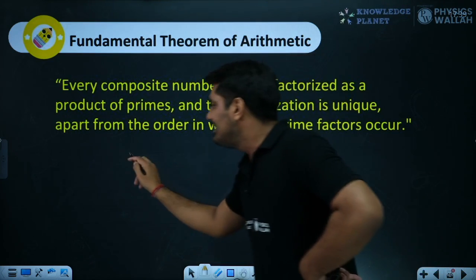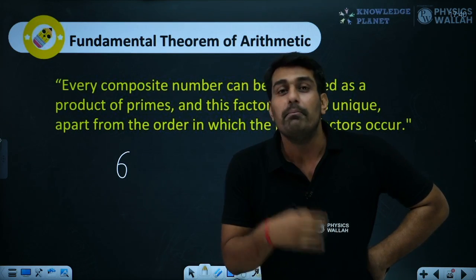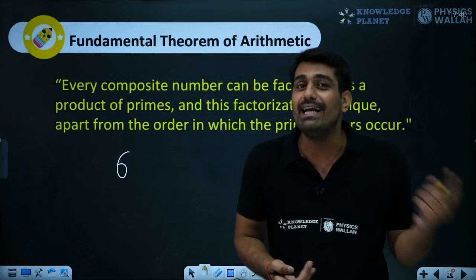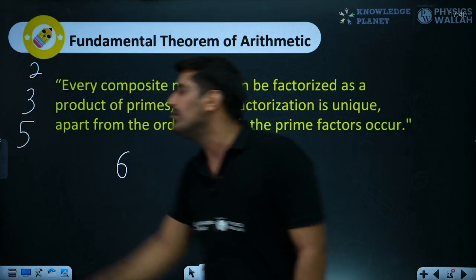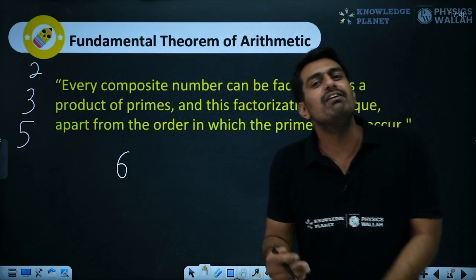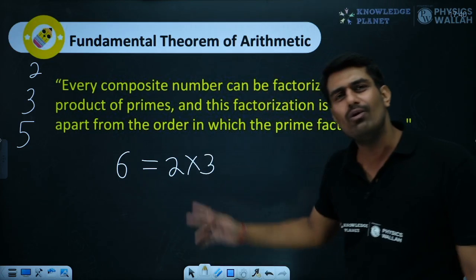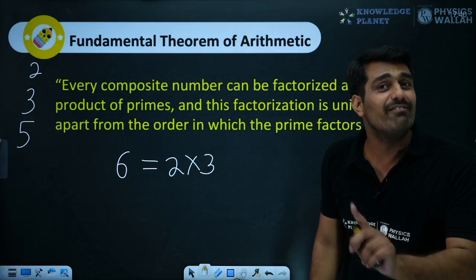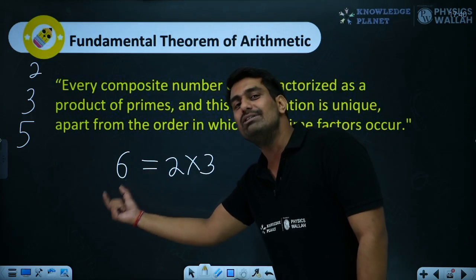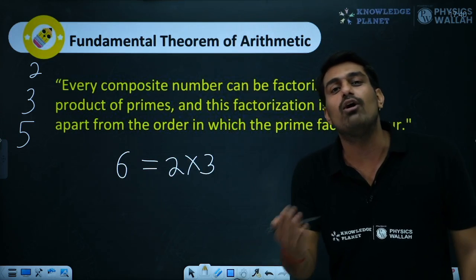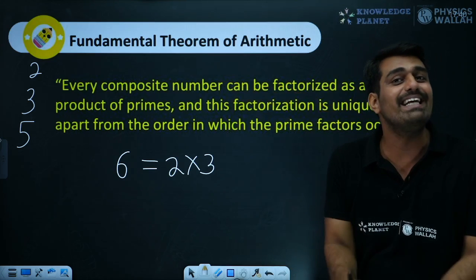Let me. 6, which is a composite number. A prime number has only two factors, the number itself and 1, like 2. 2 is a prime number, 3 is a prime number, 5 is a prime number. And composite numbers have more than two factors, like 6, which is 2 into 3. I hope you remember the number 1, which is a factor of each and every number. So 6 is a composite number which can be written as a product of primes. 2 and 3 are both prime numbers. And exactly this is what the fundamental theorem of arithmetic says.